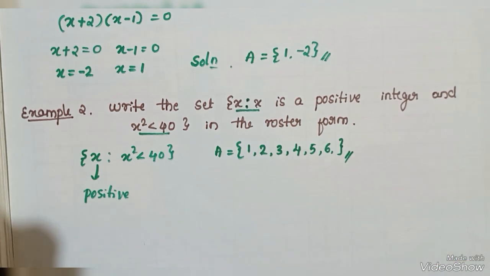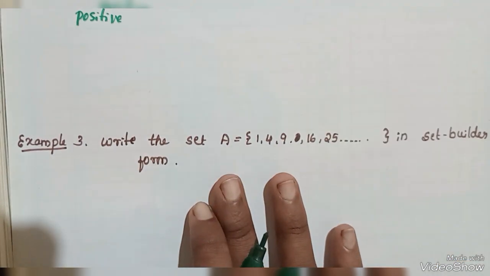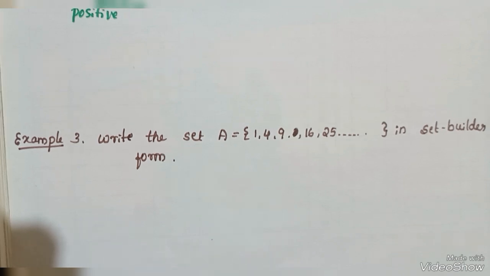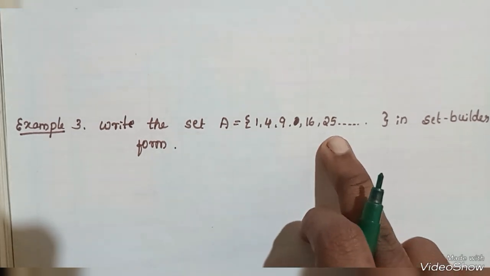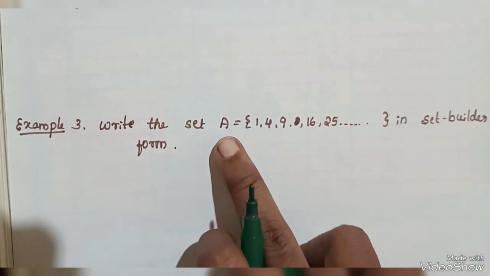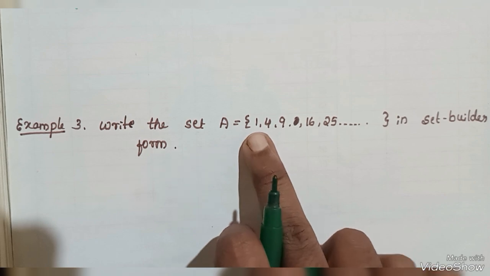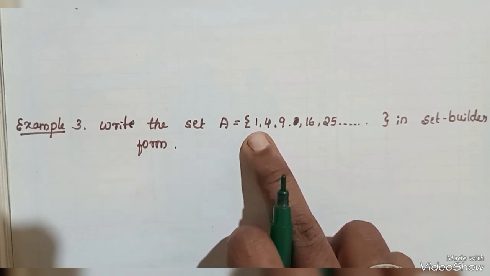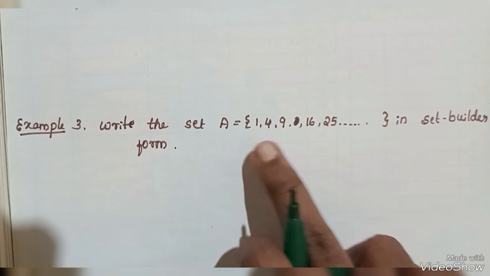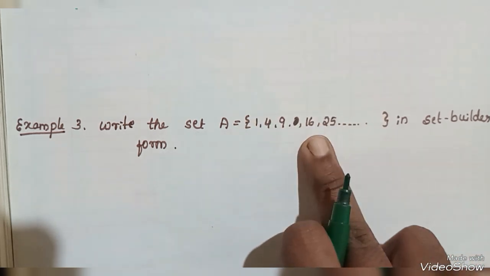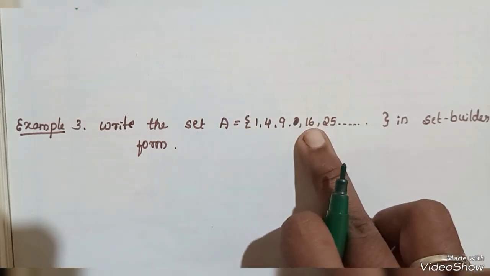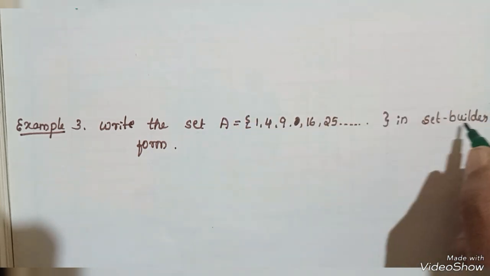Next, write example number 3. Write the set A, given in roster form. We have to write it in set builder form. The elements are given in a flower bracket, and in between the elements there is a comma. So it is in the form of a list or tabular form. That's why it is in roster form. We have to make it in set builder form.